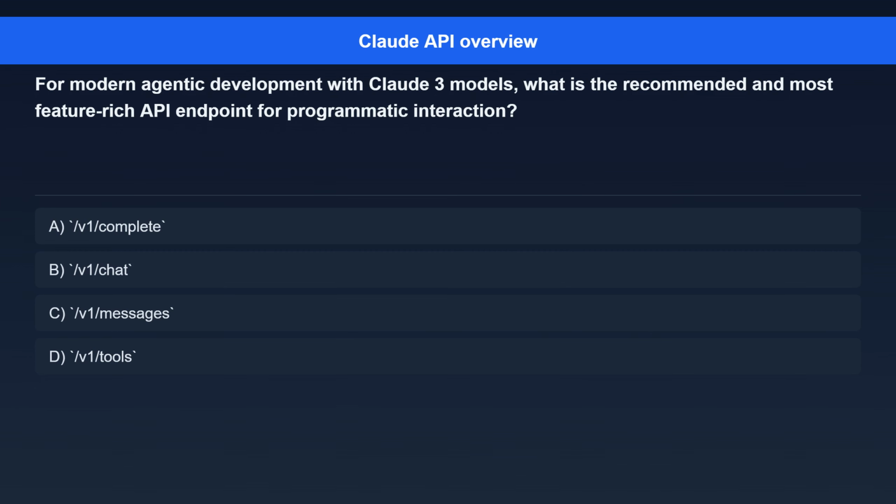Question 4. For modern agentic development with Claude 3 models, what is the recommended and most feature-rich API endpoint for programmatic interaction? Option A, /v1/complete. Option B, /v1/chat. Option C, /v1/messages. Option D, /v1/tools.